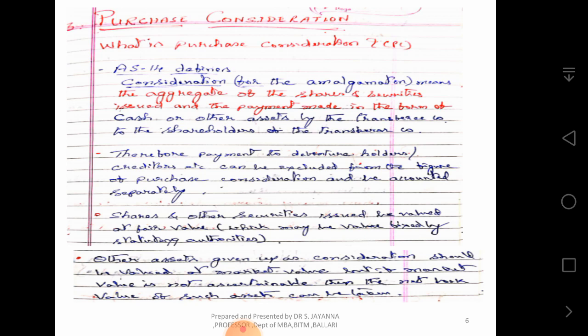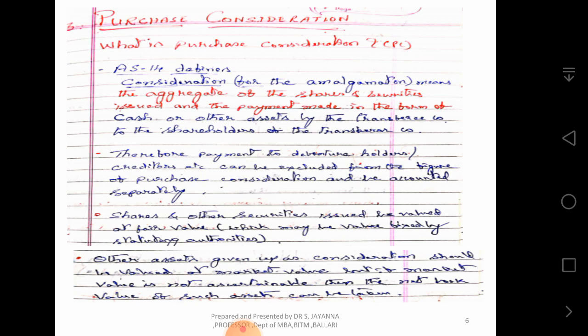I repeat, according to accounting standard 14, consideration for amalgamation means the aggregate of shares and securities issued and payment made in the form of cash or other assets by the transferee company to the shareholders of the transferor company.